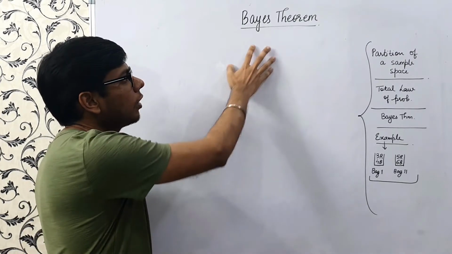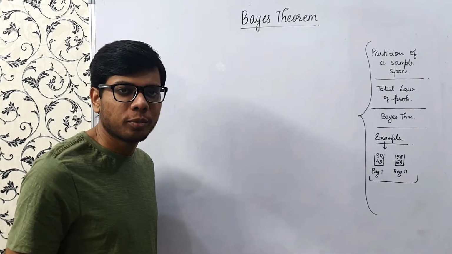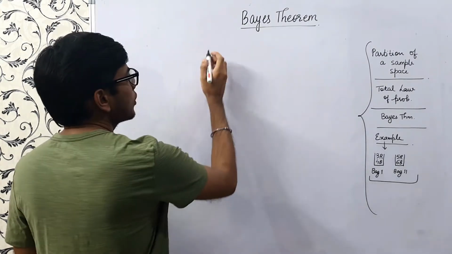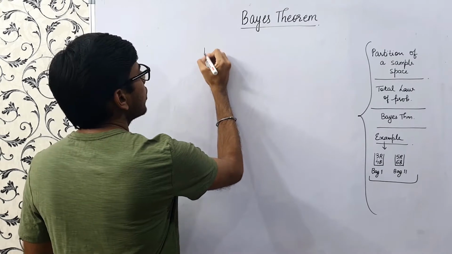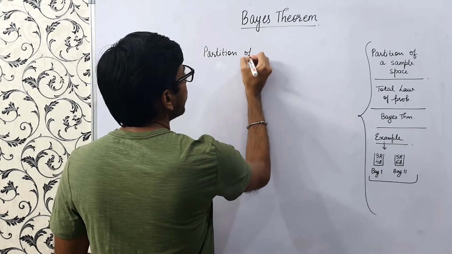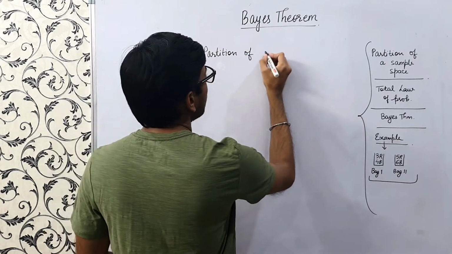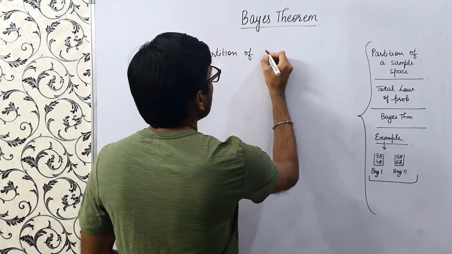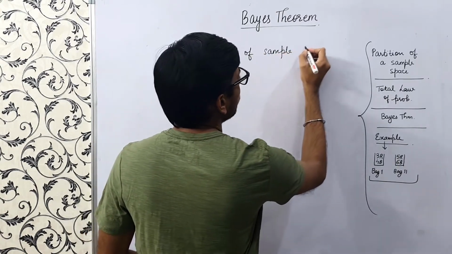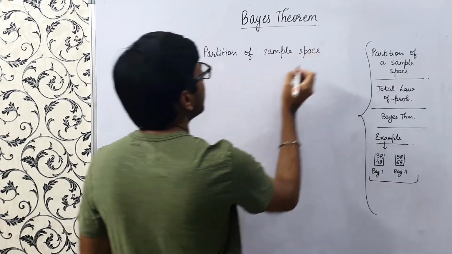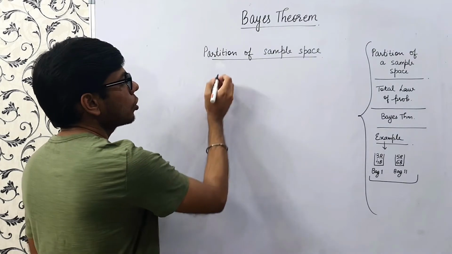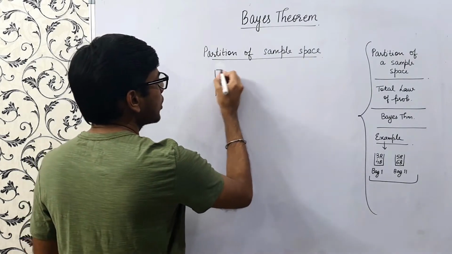In this video, we'll be learning about Bayes' theorem. Before learning Bayes' theorem, we'll cover a few topics. The very first topic is the partition of a sample space. In my earlier videos, I have talked about sample space, random experiment, events, and all those things. Watch out for the links below, and do watch those videos before viewing this Bayes' theorem video, because it will be helpful to know those concepts first. So what is a partition of a sample space?